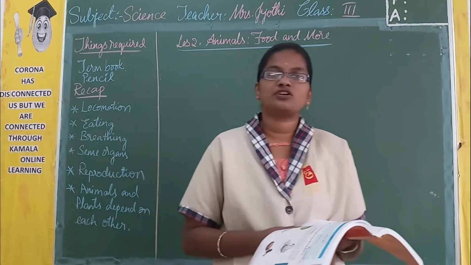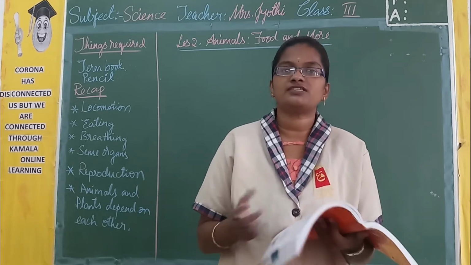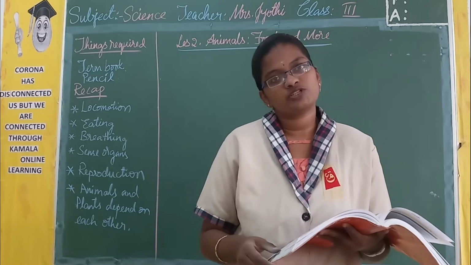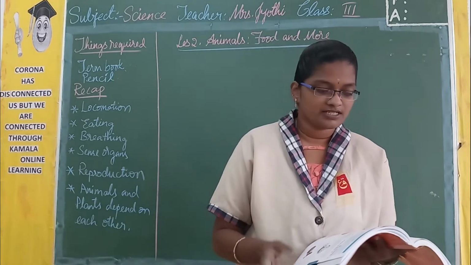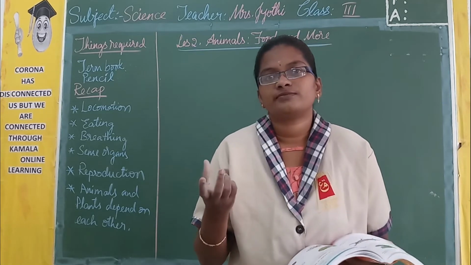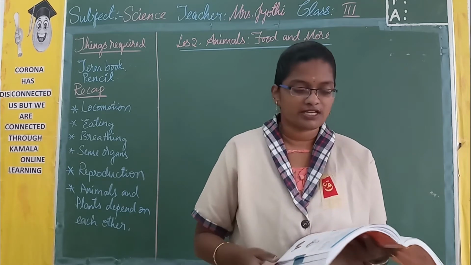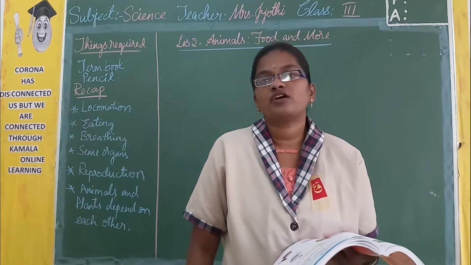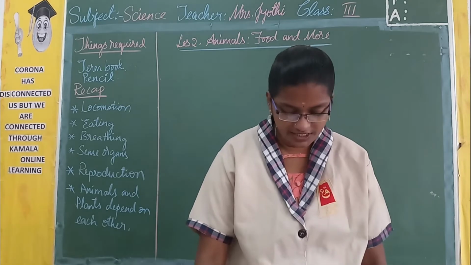Then comes the sense organs. So here we have 5 sense organs to identify the things around us. And the first one is ears, which help us to hear the sound. Then eyes which help us to detect the light, then nose which helps to distinguish the smell, which is good one, bad one, and what kind of smell is it, and we can distinguish like that. Then skin, it will help in the sense of touch. Then the tongue, it will help us to taste.